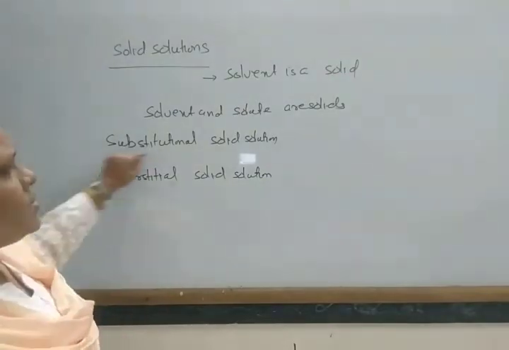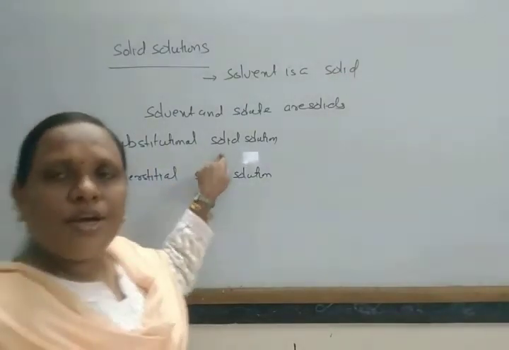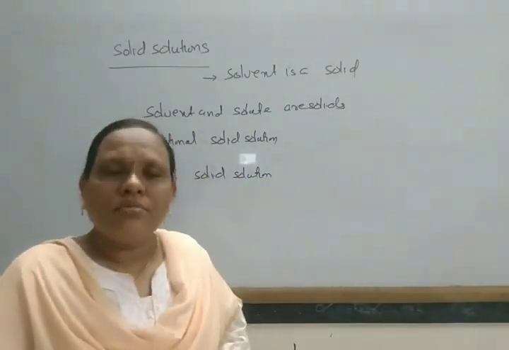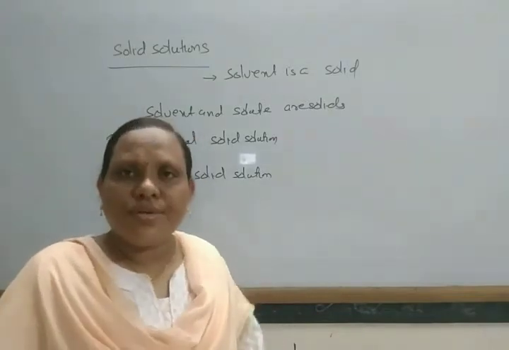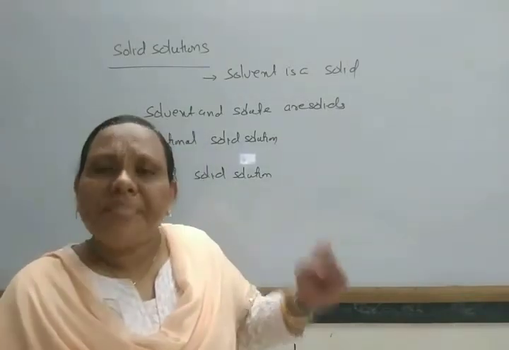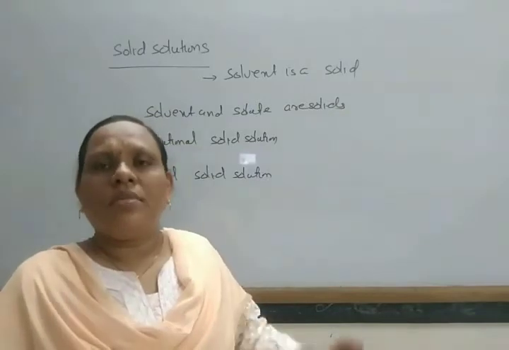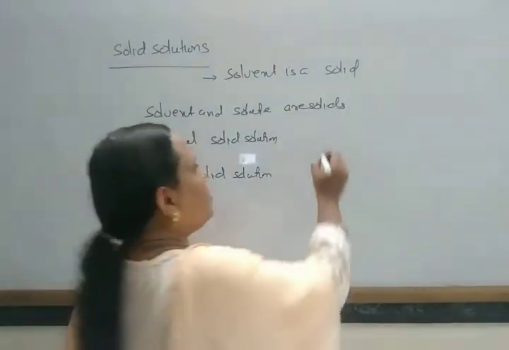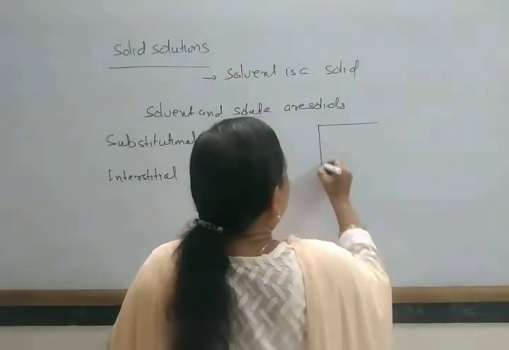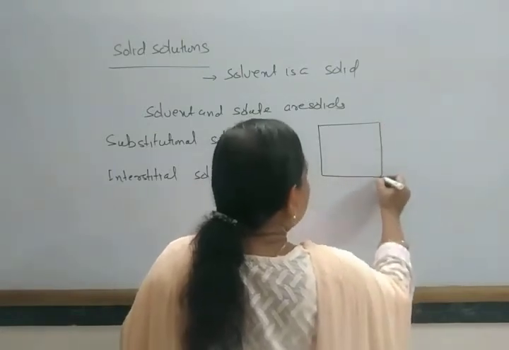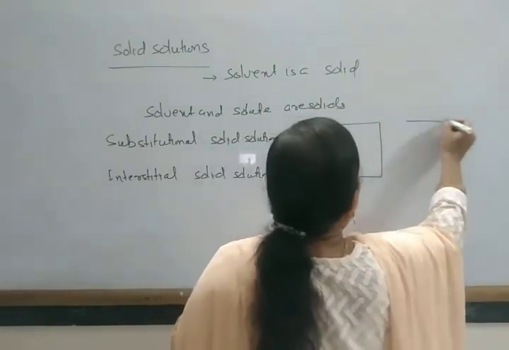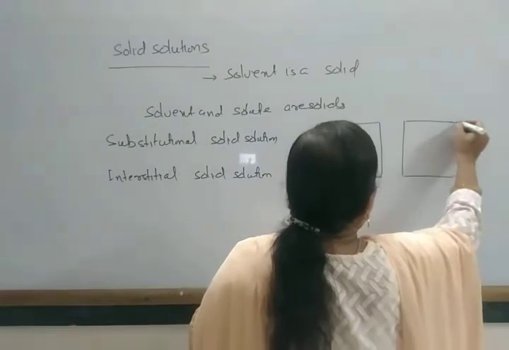Okay, so substitutional solid solutions are where one atom or ion or molecule in a solid is replaced by another atom or ion or molecule.